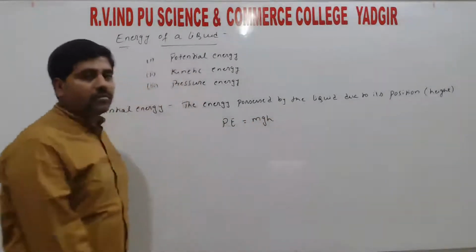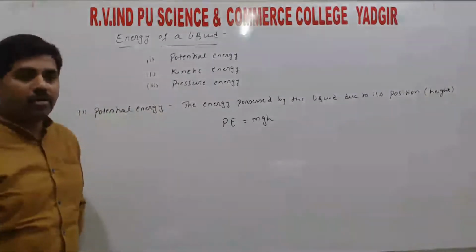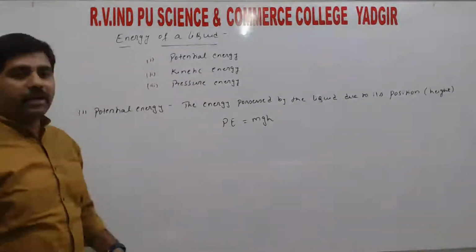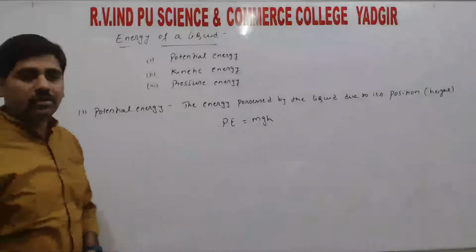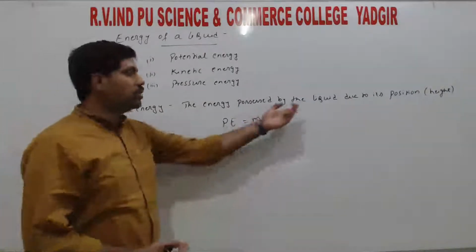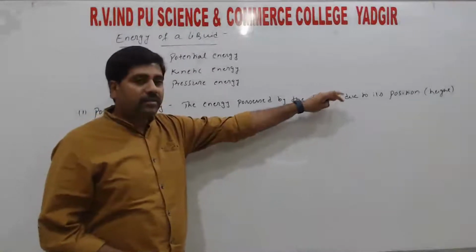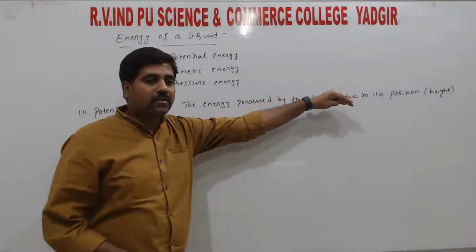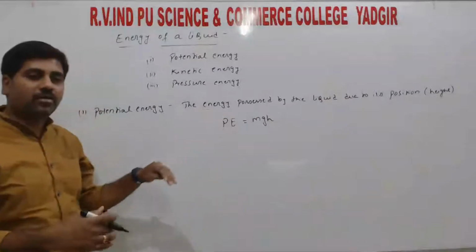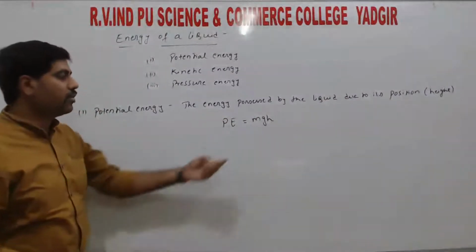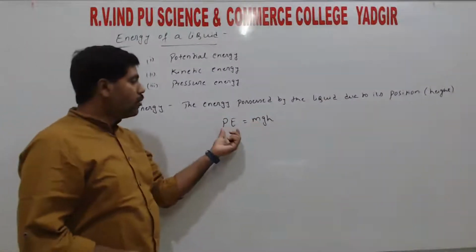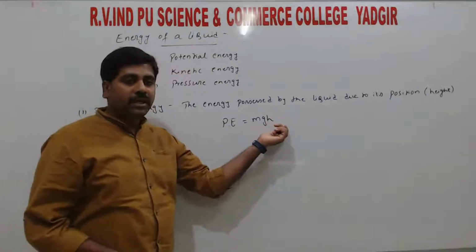mgh, right? We have already derived this in work, power, energy. There also, potential energy was for objects having a mass. So here also the liquid has mass, right? The energy which is possessed due to its height, we call that potential energy. There also the same definition, so hence we are getting the same relation: potential energy is equal to mgh, right?